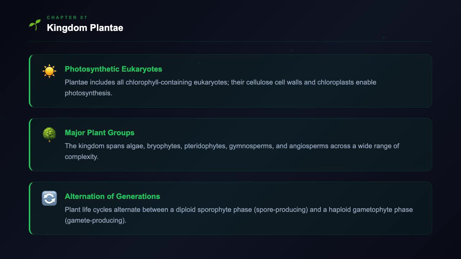Kingdom Plantae has several major groups, including algae, bryophytes, pteridophytes, gymnosperms, and angiosperms. A key feature of plant life cycles is alternation of generations with two distinct phases: the diploid sporophytic phase producing spores and the haploid gametophytic phase producing gametes. These phases vary in length and independence among different plant groups.